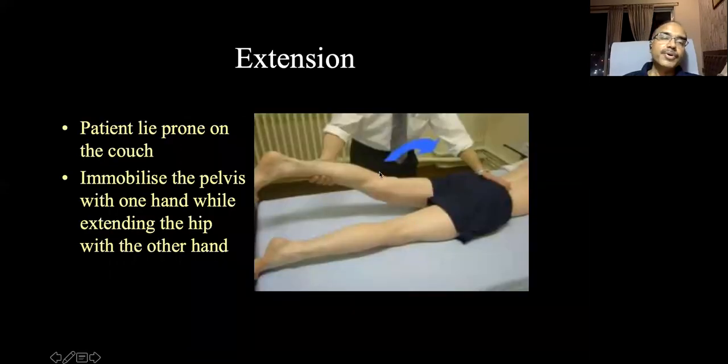Now in the prone lying position on the couch also you can see the extension. You have to immobilize the pelvis with one hand while you are examining the extension. You can extend the hip and see how much angle it makes with the horizontal or the surface of the bed.